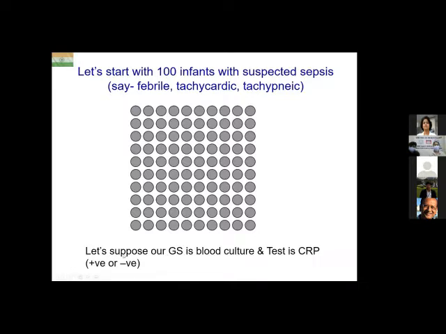Now let us suppose our gold standard is blood culture. And the test that we are interested in is CRP. And here we are taking CRP as a binary test. That means it is either positive or it's negative. Positive as defined by more than 10 milligrams per liter, negative less than 10 milligrams per liter. So it's either positive or it's negative. We are not interested in the actual value of the CRP for a given patient.